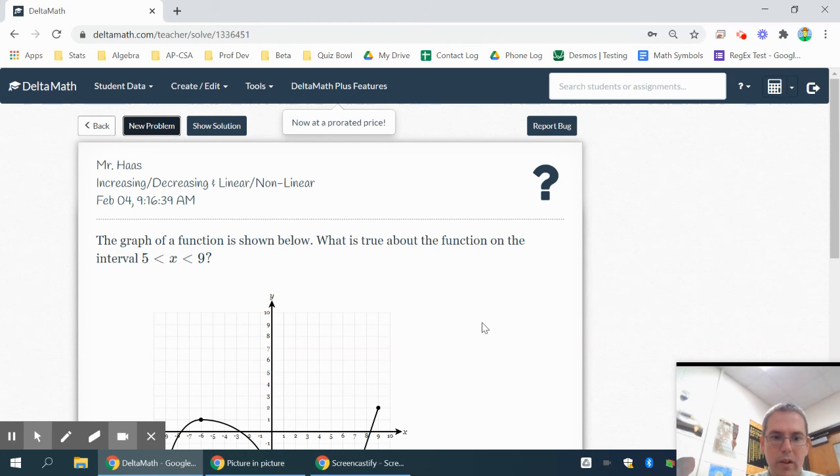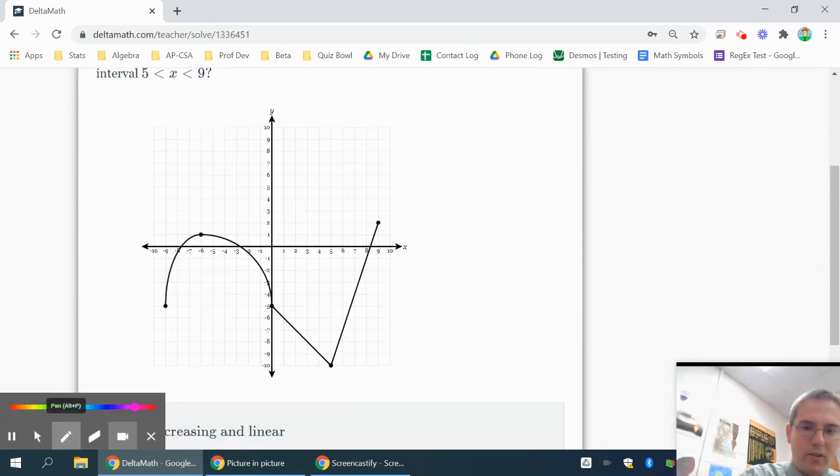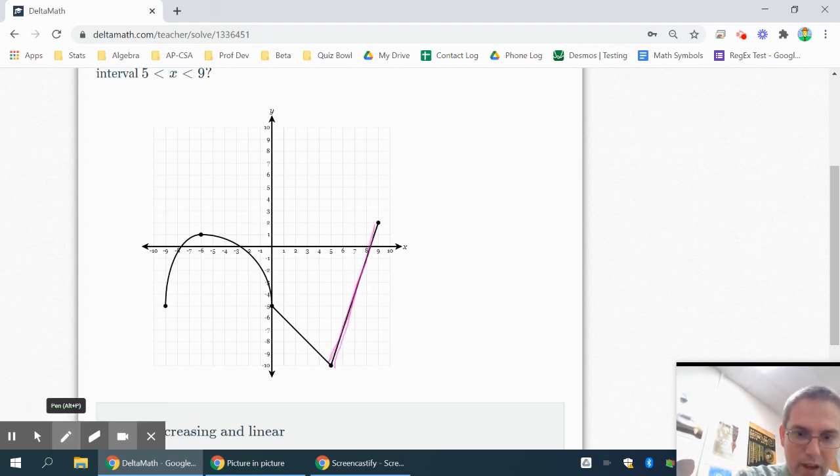On this one, we're looking for the part that's between -5 and -9. So graph that, starting at -9 to -5, and that part would be going up and linear, so I'd be looking for